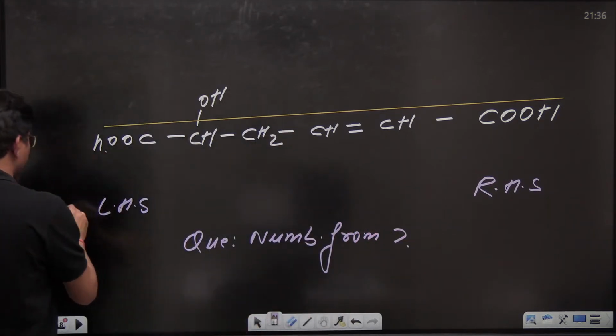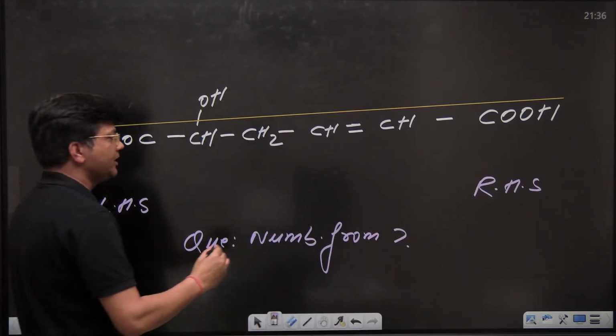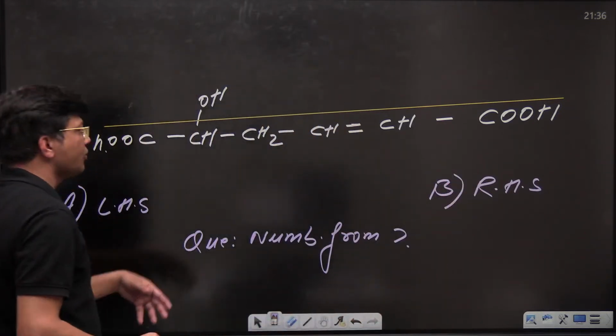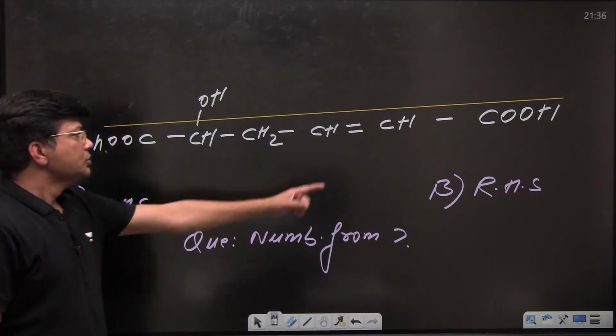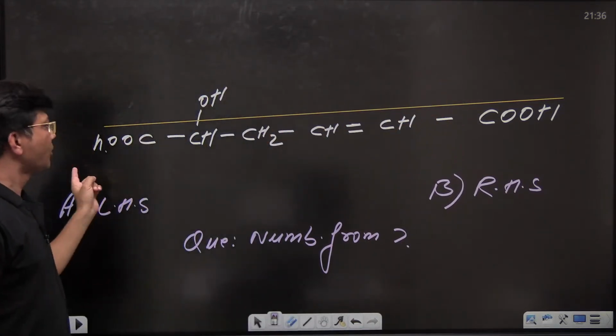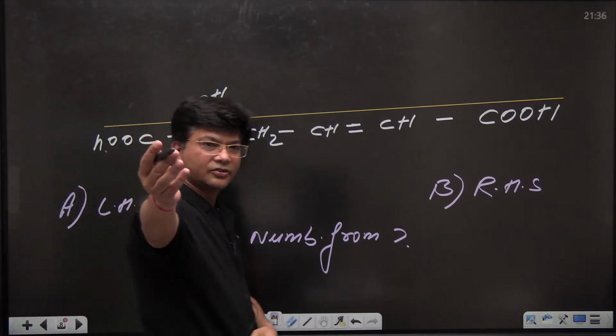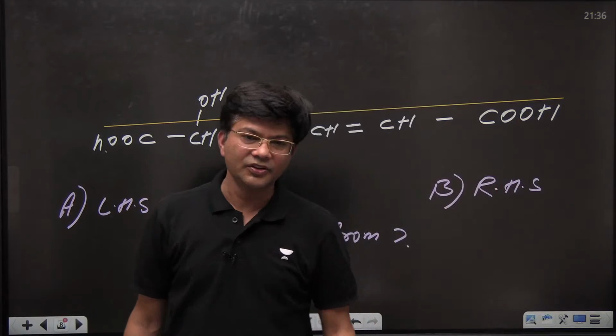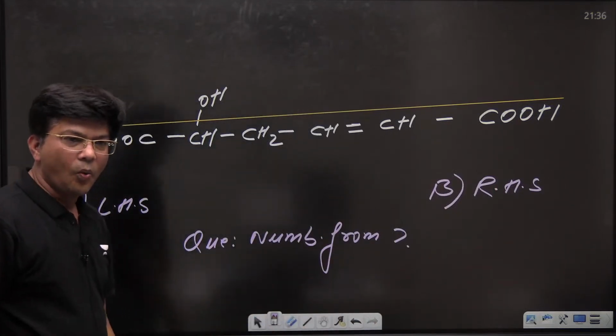Let us suppose this is option A and that is option B. Now kids, the ball is in your court. This is your exam. I want to see in the chat section, kids, what's your answer?